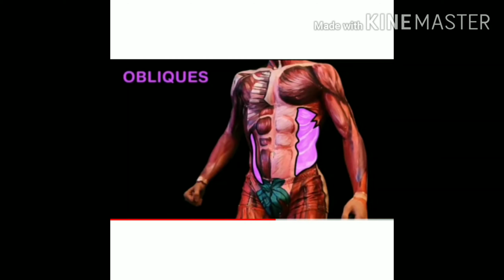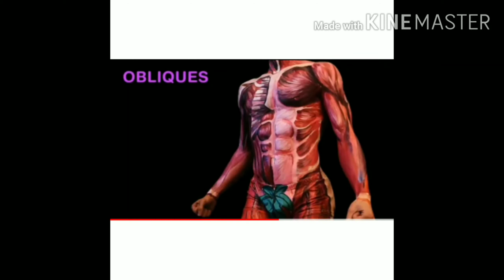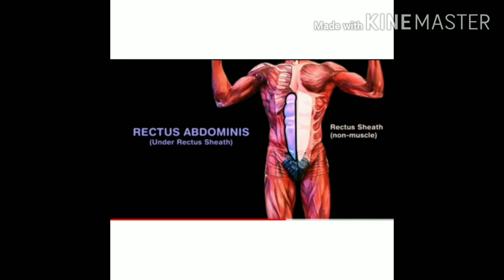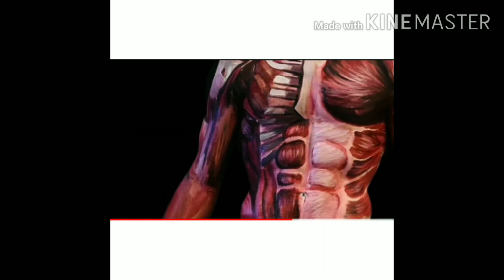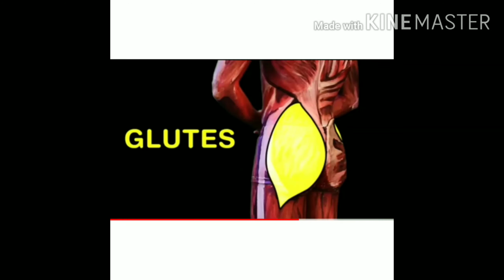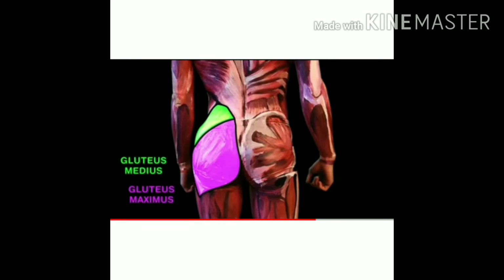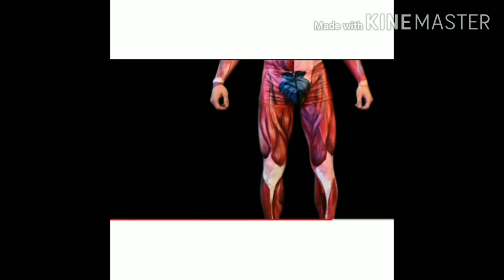Obliques, you can see the obliques at the two sides of our abdomen, external oblique and internal oblique. We have rectus abdominis, known as the six pack. We have gluteus muscle, hip muscles, gluteus maximus, gluteus medius and gluteus minimus.